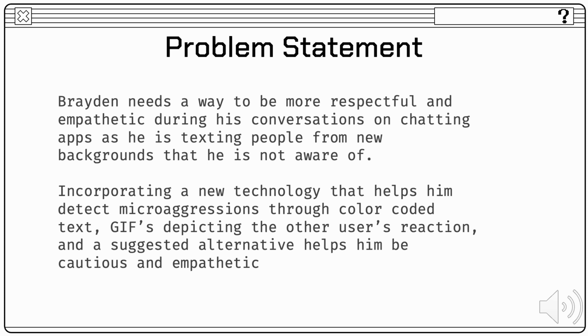Braden needs a way to be more respectful and empathetic during his conversations on chatting apps, as he is texting people from new backgrounds that he is unaware of. Incorporating a new technology that helps him detect microaggressions through empathy, such as color-coded text, GIFs depicting the other user's reaction, and a suggested alternative helps him be cautious and empathetic.